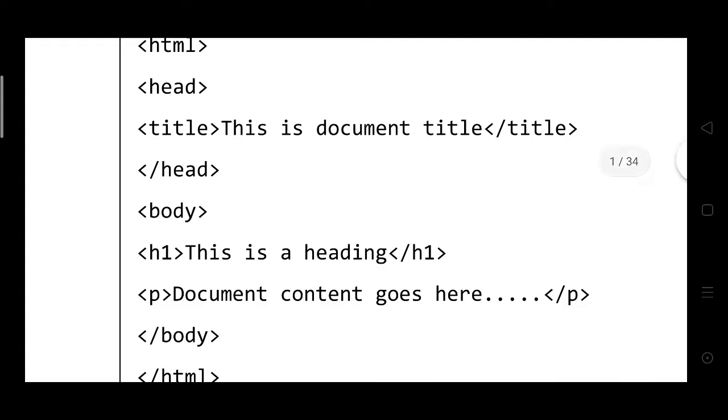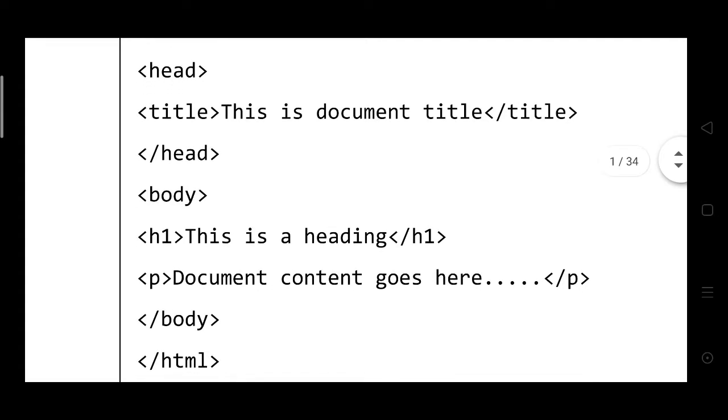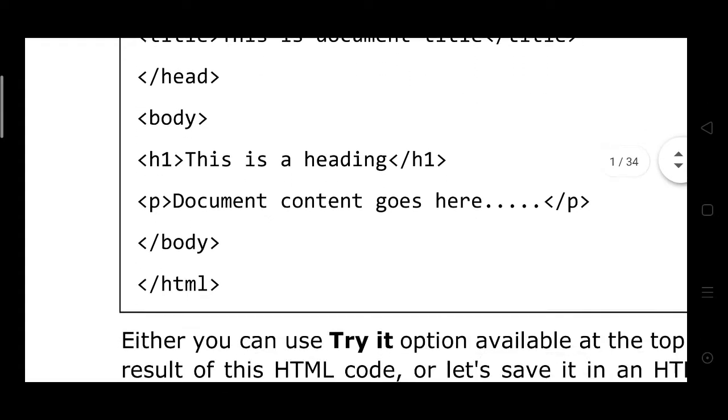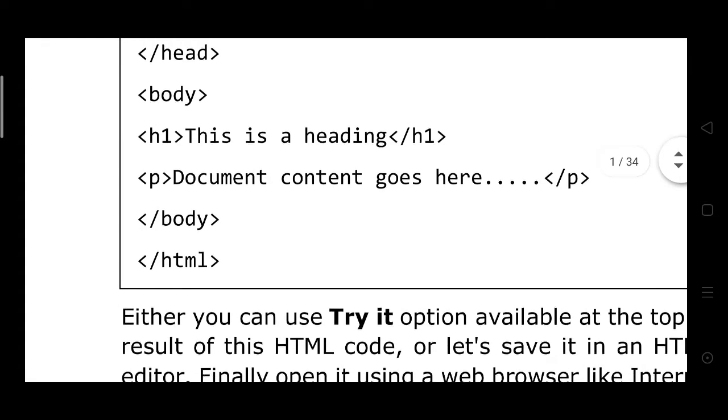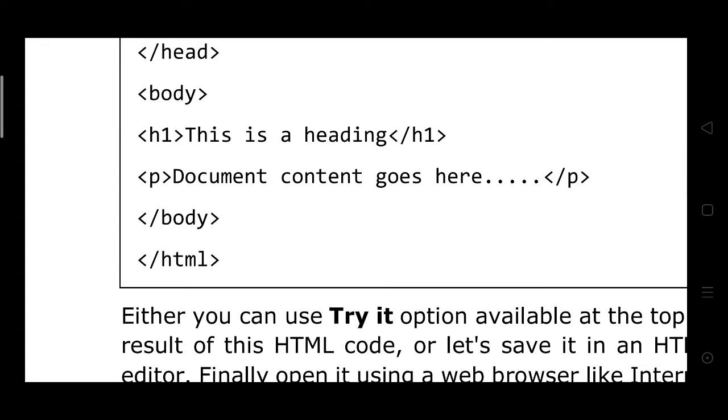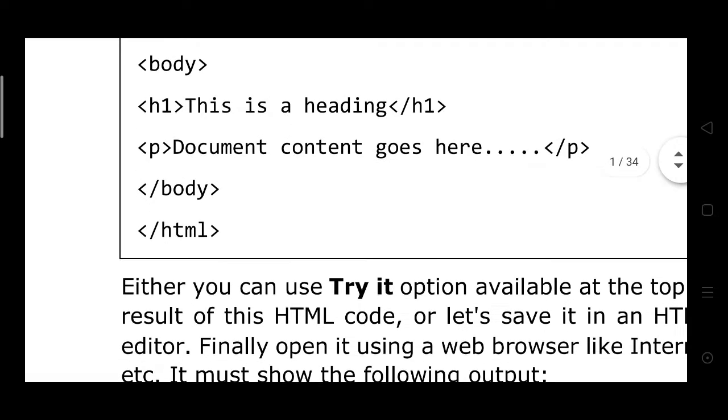In this body you may write H1, which is the size of the document, the font size. H1 is close. Then paragraph start. Document content goes here. You may write anything here. Paragraph close. Then body close. Then HTML close.